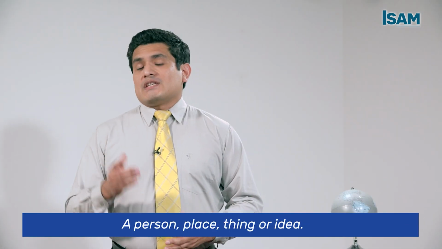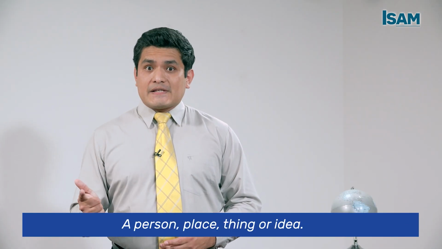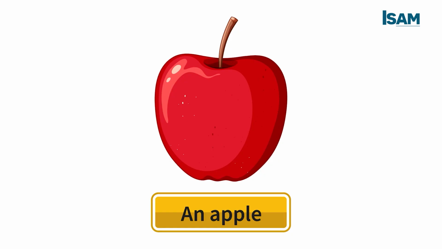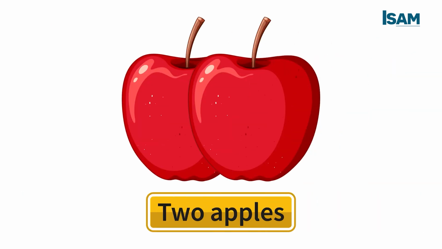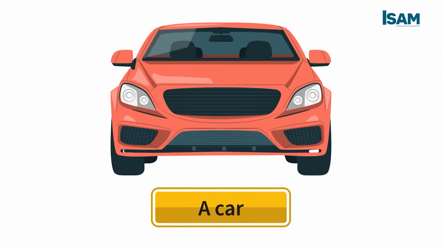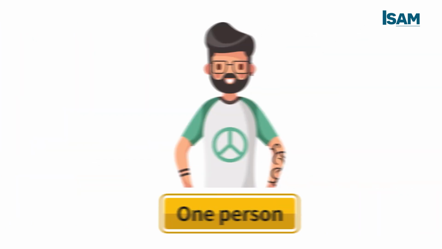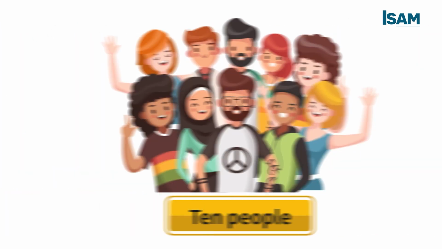A noun is a person, place, thing, or an idea. In English, a noun can be countable or uncountable. Countable nouns can be counted. For example, an apple, 2 apples. A car, 3 cars. 1 person, 10 people.